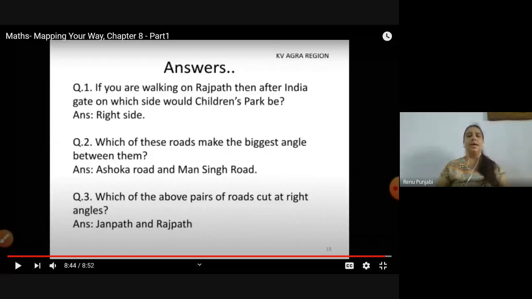So in this chapter, we are learning. Have you noticed one thing, that why we are discussing only India Gate, and why we will discuss Red Fort? In this, Red Fort will also come. So why we are discussing? Because we want to know what are the historical places located in Delhi. So on the basis of this, I am going to show you one PPT based on this chapter.